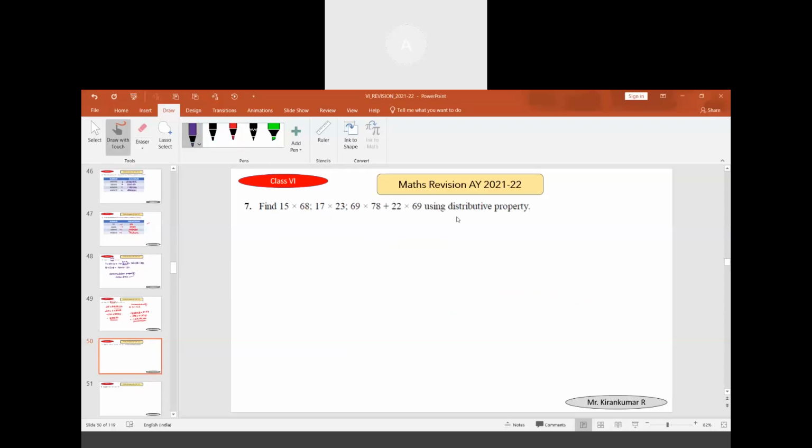Next is related to distributive properties. Here again there are three questions. Let's see the first one: 15 times 68. How to make use of the distributive property? We can write 15 as 10 plus 5, or we can write 68 as 60 plus 8 also. There is no problem in that. It's better we write it as 10 plus 5 multiplied to 68.